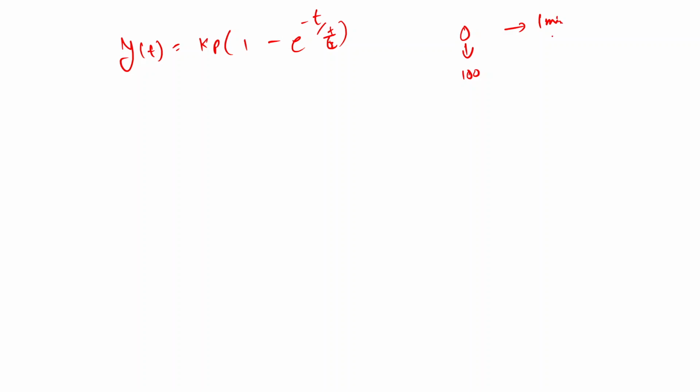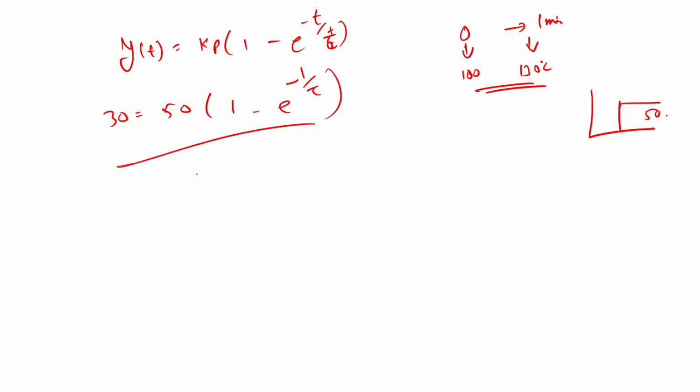At time t equal to 1 minute the temperature rose to 130 degrees Celsius, and the process gain from the graph was 50 degrees Celsius. So we can write y(t) as 30 degrees Celsius is equal to 50 from this plot times 1 minus e raised to minus 1 upon tau. We can solve this to find the time constant as 1.091 minutes. This is how we derive the time constant for the thermometer.